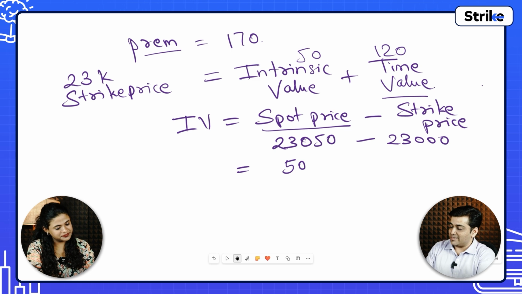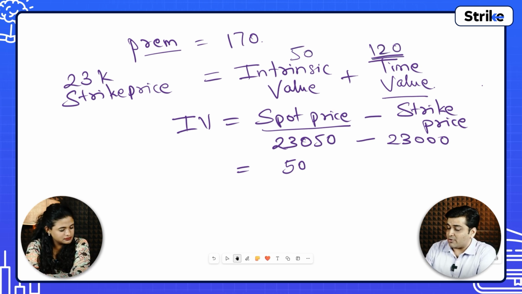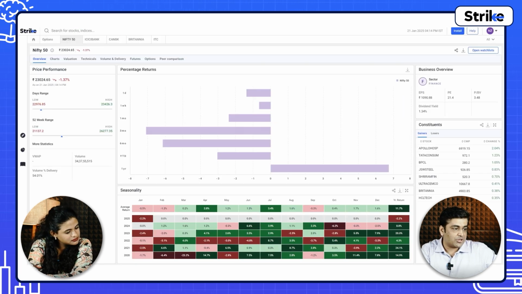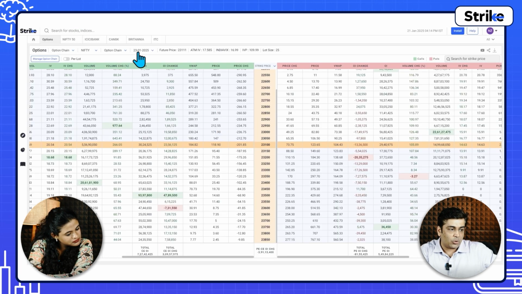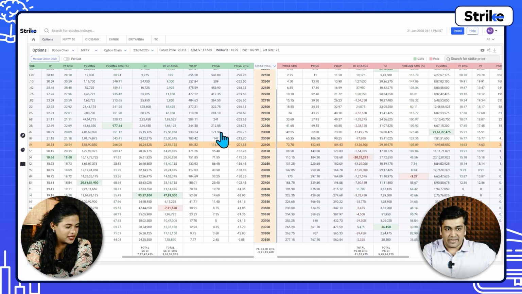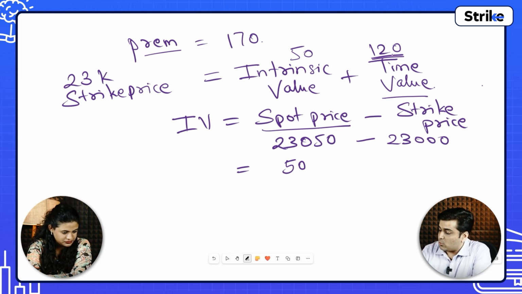120. Absolutely right. Now this time value 120, no matter what, on expiry. What is the expiry for this particular option? On 23rd of January, this particular option will expire. Meaning on 23rd, that is after 2 days now, this time value 120 will become zero, no matter what.